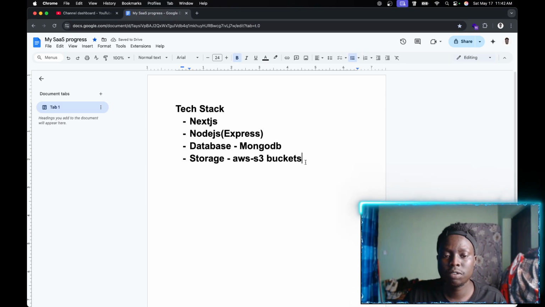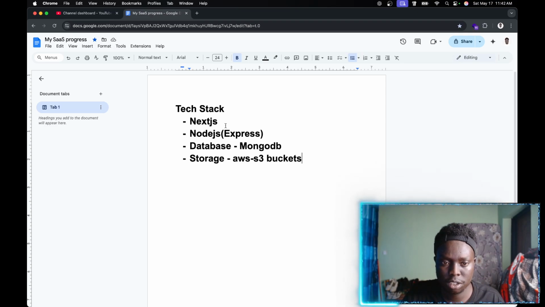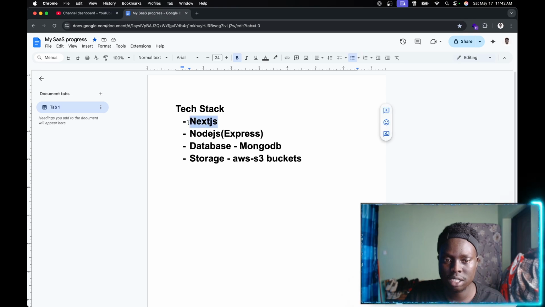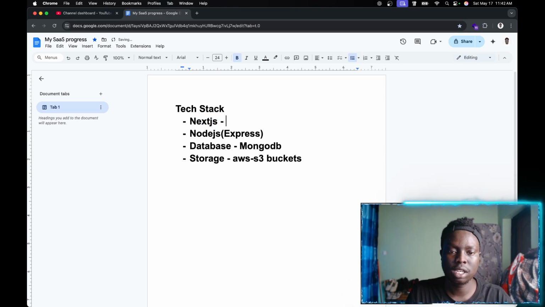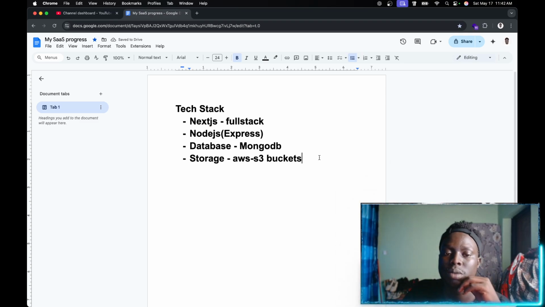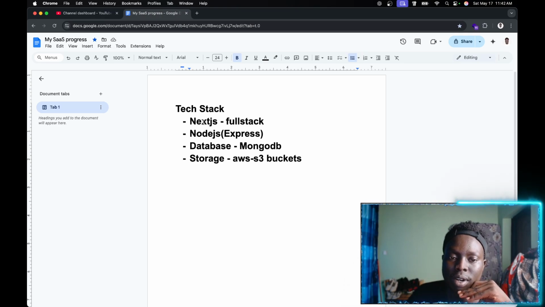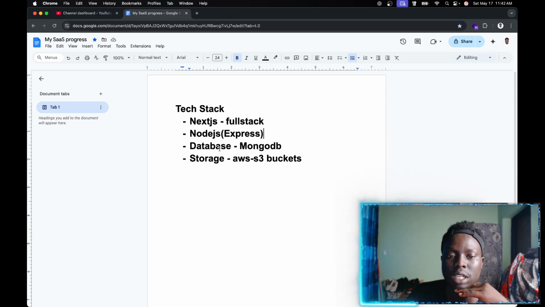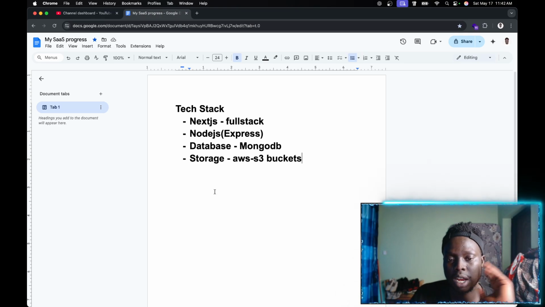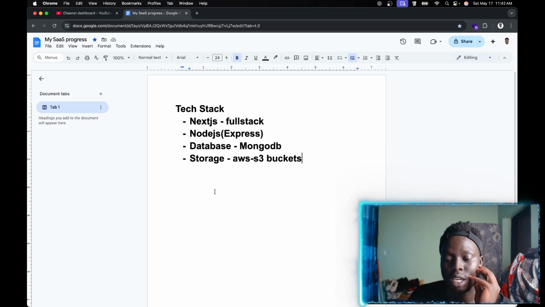So that's obviously our initial tech stack. We didn't have Node.js and Express, we're just using Next.js for full stack. It's actually a full stack framework, like a backend framework, but we're not really gonna use it that heavily. We're just gonna use it for the front end, and the APIs and all that will be on a separate backend, with the database on MongoDB and storage on AWS S3 buckets. So that's the basic, high level part of the whole SaaS.